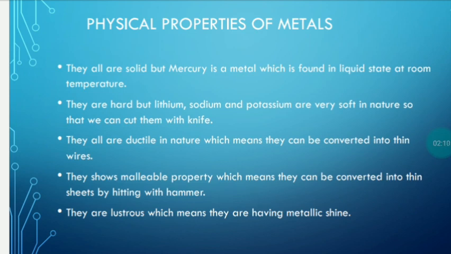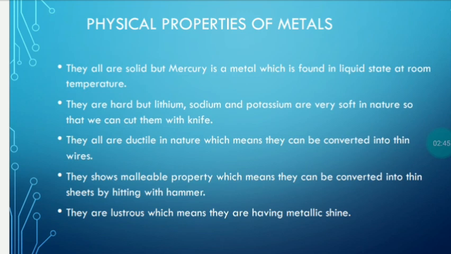The second point says they are all hard, but there are a few elements which are comparatively much softer. Lithium, sodium and potassium are very soft in nature. They are so soft that we can even cut them with a knife. Metals have the ductility property, so they are ductile in nature. What is the meaning of ductility? It means that they can be converted into thin wires.